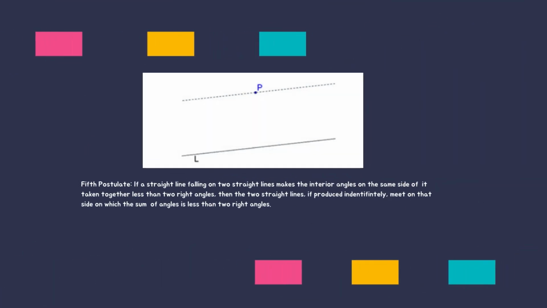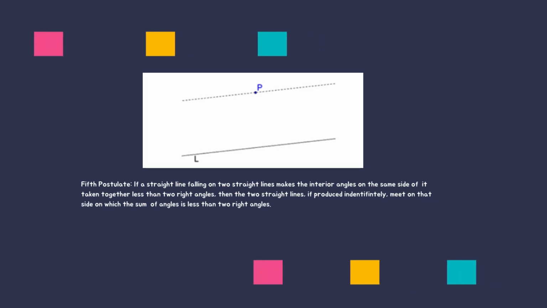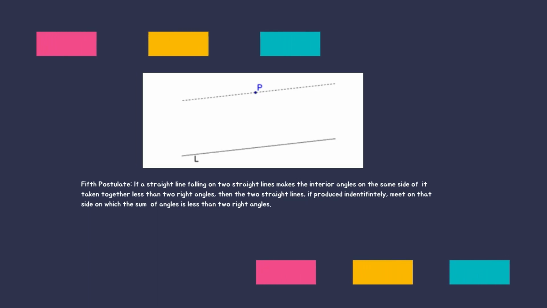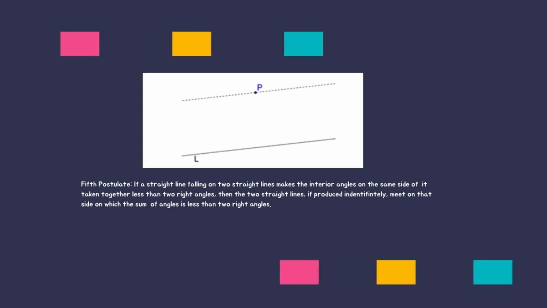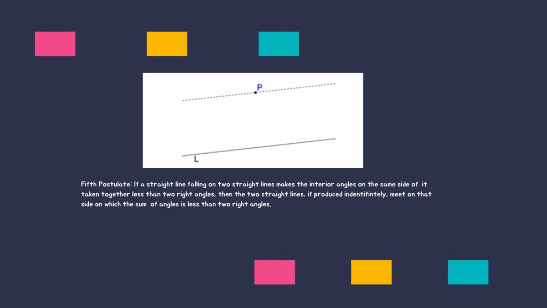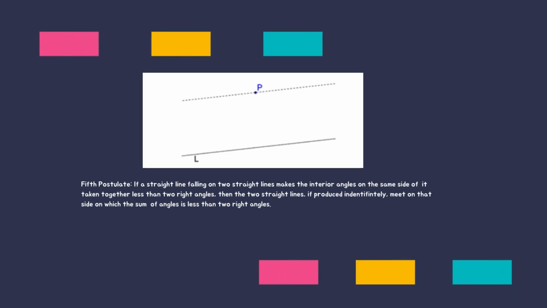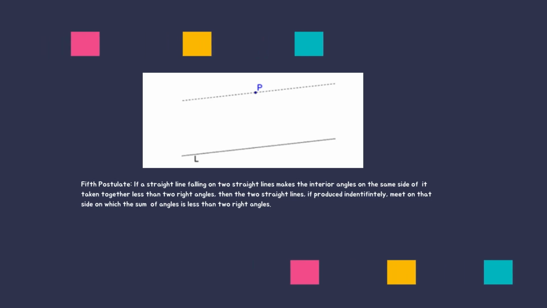If a straight line falling on two straight lines makes the interior angles on the same side of it taken together less than two right angles, then the two straight lines, if produced indefinitely, meet on the side on which the sum of angles is less than two right angles. By the way, this postulate is also referred to as the parallel postulate. This is to establish the behavior of parallel lines within Euclidean geometry.